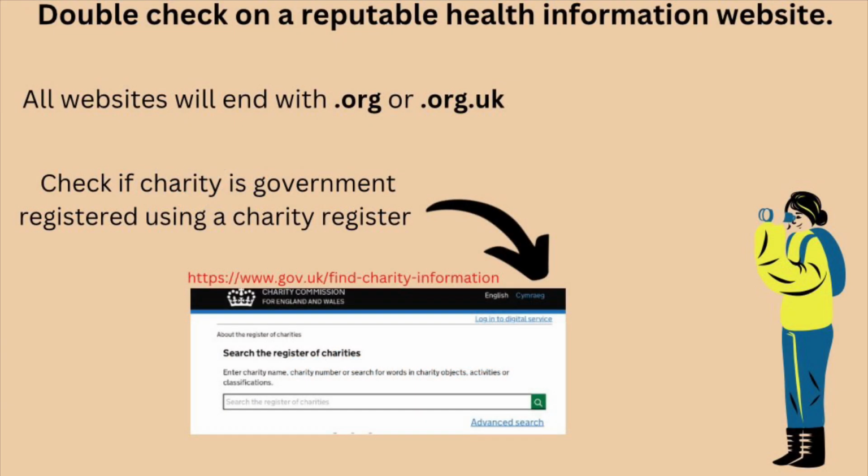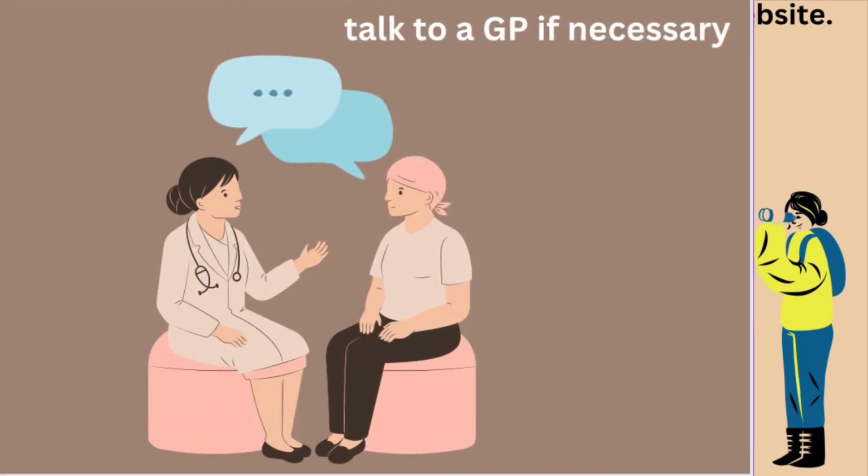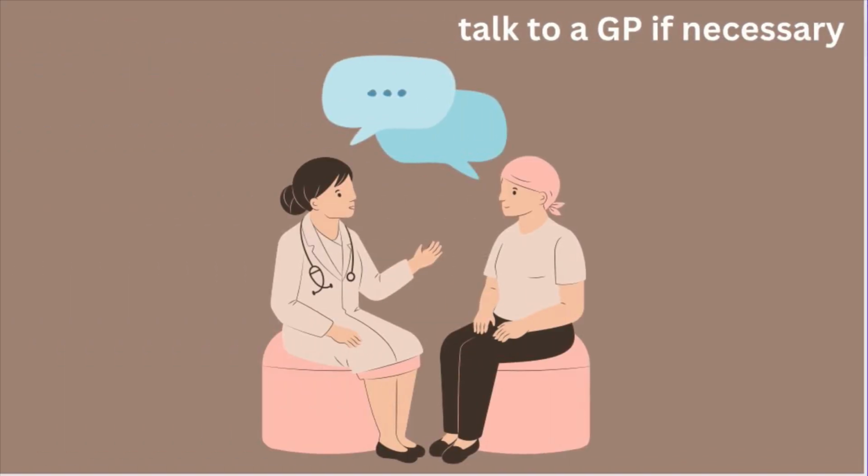If unsure about the validity of the health information content you have come across online and you wish to understand more about the topic, you can double check these claims on a reputable health information website. All these websites should end in .org or .org.uk, and if you are using a charity's website to gather health information, if needed, you can check if this charity is registered by the government by using an official charity register. Remember, don't hesitate to talk to a GP or any health professional if you have any pressing queries or need clarification about anything that you may have seen online that you are unsure about.